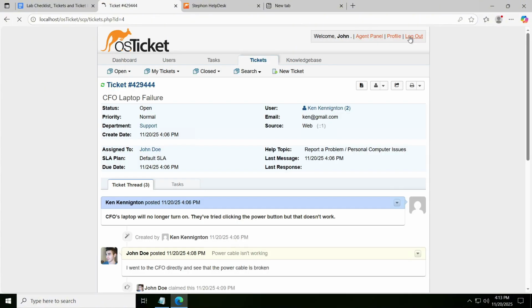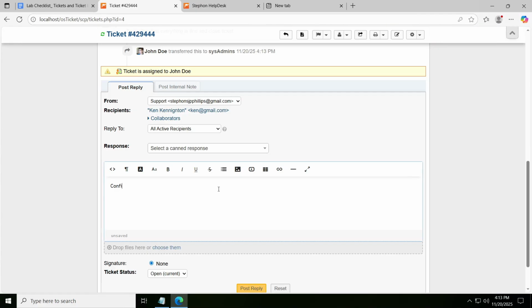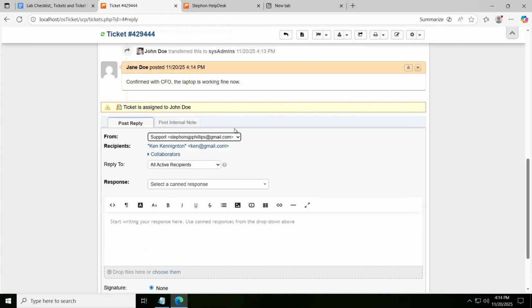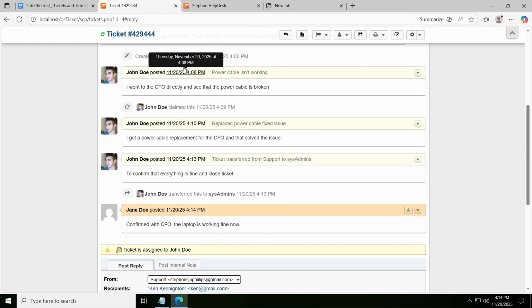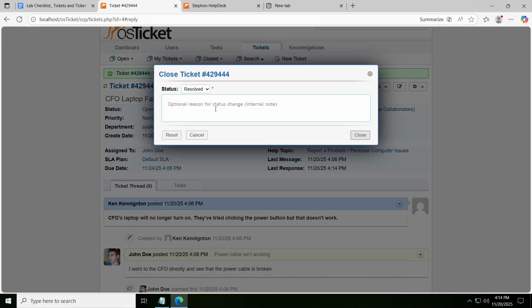Log out again. Jean, password 1. Alright, so we see this now confirmed with CFO. The laptop is working fine now. Post reply. There's Jane. Oh, but it's coming from here. So Jane, sure. So we see the thread properly showing everything. Lovely. And here we would just resolve the ticket. Alright, user got a new power cable to solve the issue. Now that ticket's resolved.